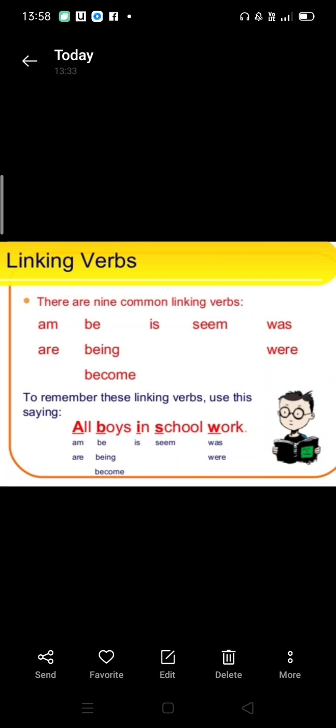To remember these linking verbs, use this saying: all boys in school work. So, A stands for am, are; B stands for be, being, become; in, I, is; school, S, seem; work, W, was, were. So this is the easiest way to remember all the linking verbs, by learning this sentence.